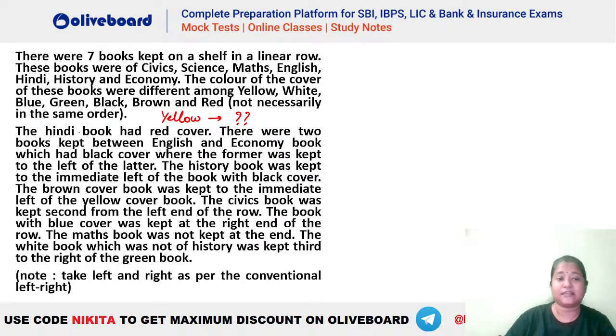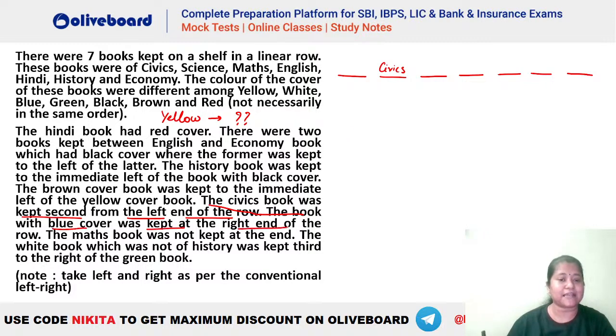The Hindi book has red cover. Okay, so Hindi has red. Now do we have anything that is fixed information here? You can see it is given the civics book was kept second from left end of the row. So civics should be second from the left. 1, 2, 3, 4, 5, 6 and 7. So civics is second from the left. Also, the book with blue cover was kept at the right end of the row. So blue has to be at the right end here.